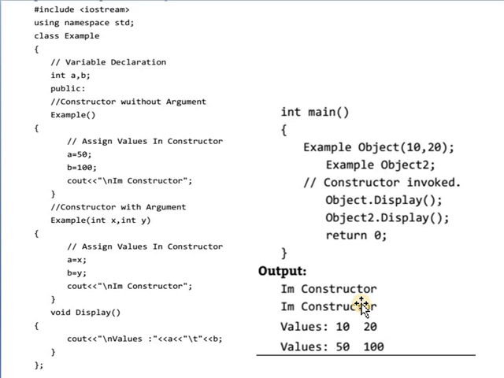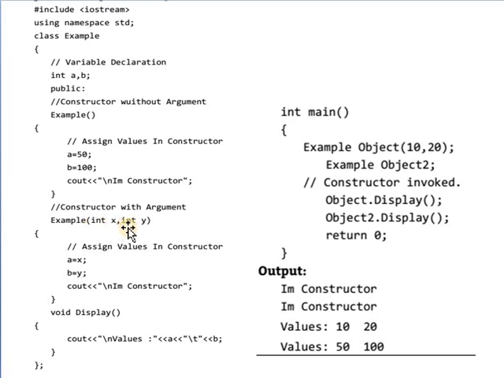They have the same name but contain different parameters. Here in this program, the class is Example, and it contains two constructors with the same name but different parameters. The first constructor does not have any argument, but the second constructor is with an argument.